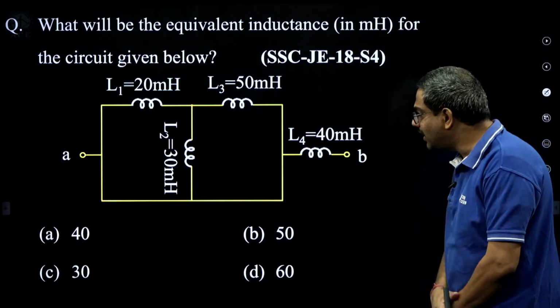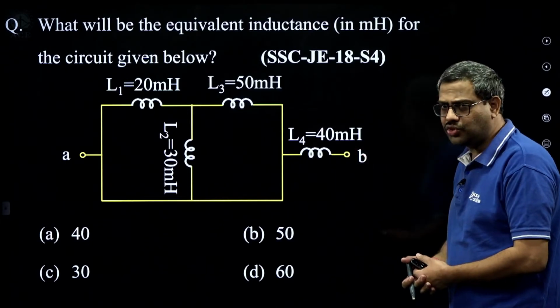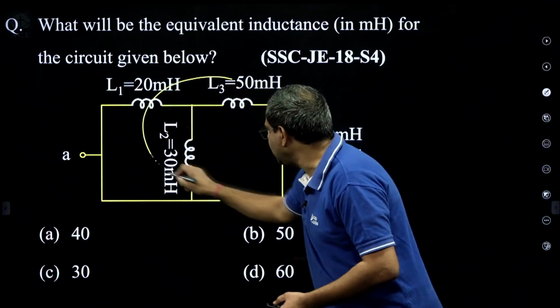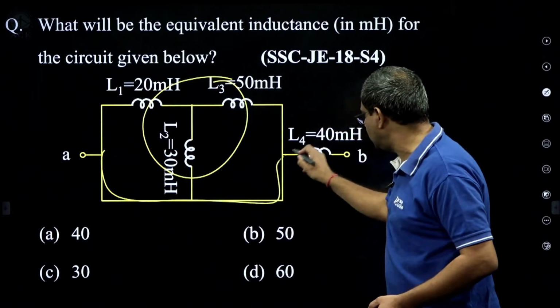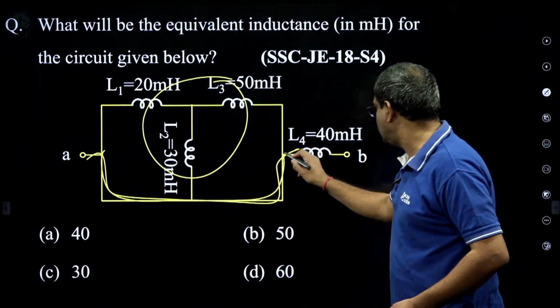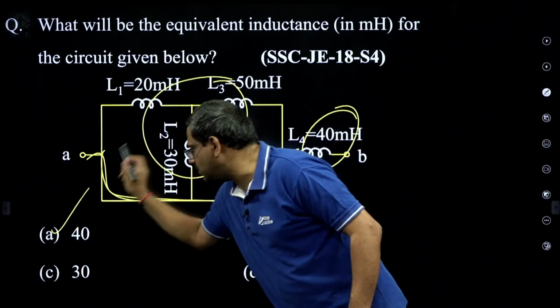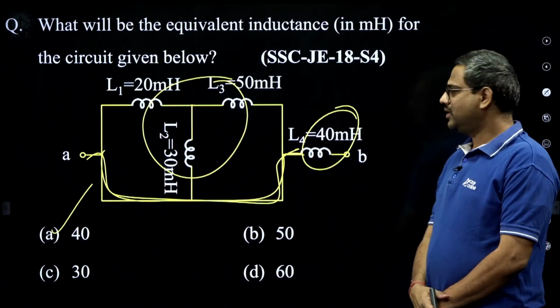What is the equivalent inductance for the circuit? He gave it like this to confuse you, but I think this entire T network is shorted or not? Shorted. This entire T network is shorted, so it is only 40 millihenry, because this is short.